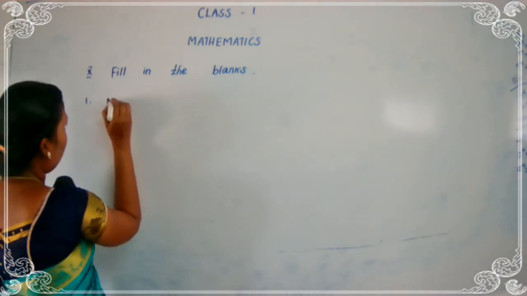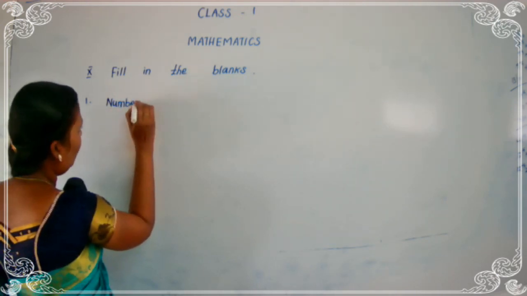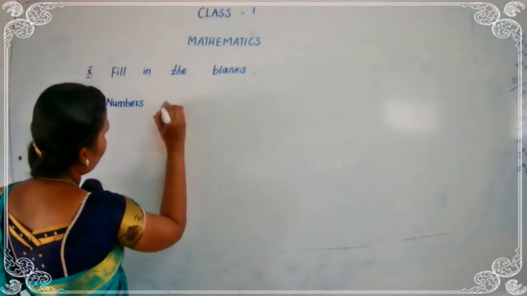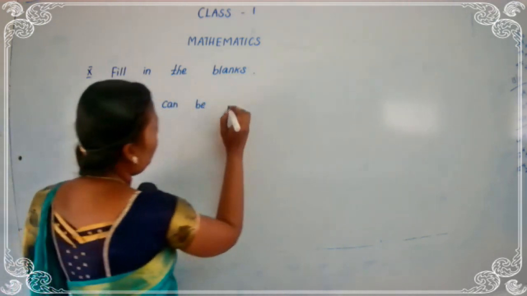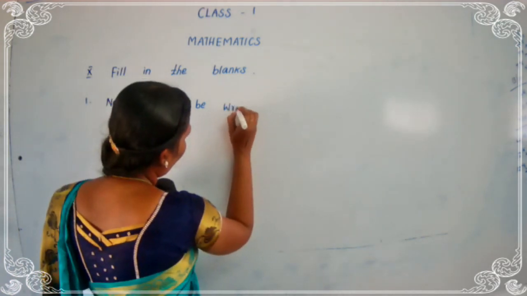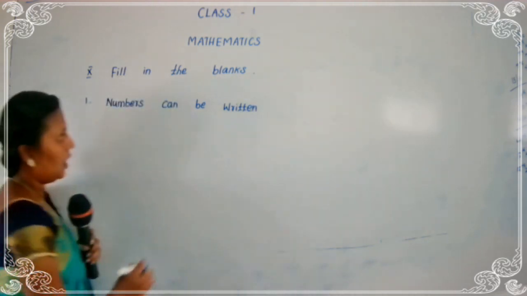The first question, numbers. N-U-M-B-E-R-S, numbers, C-A-N, can, B-E, be, W-R-I-T-T-E-N, written.